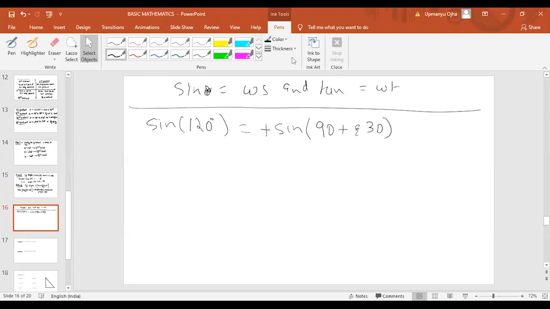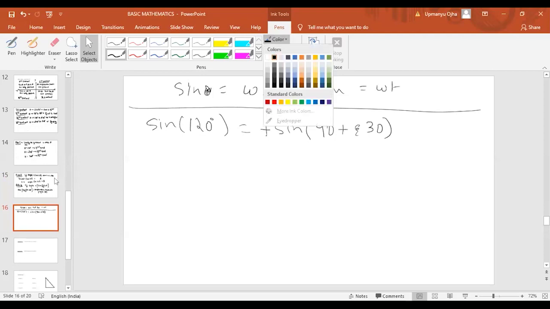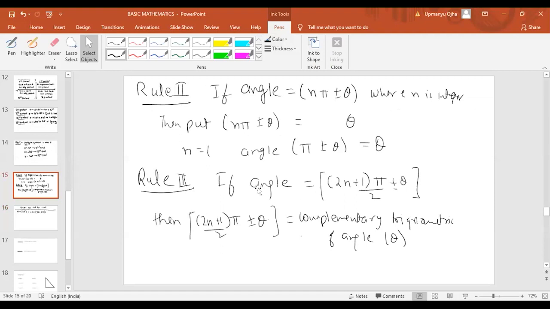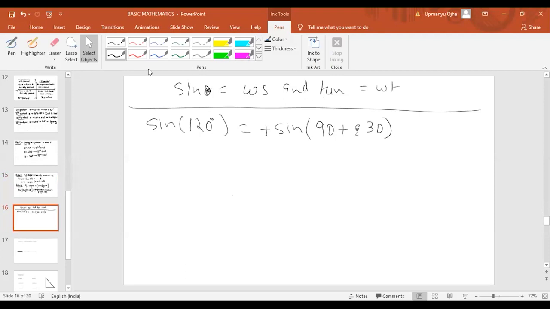Now, if you look at rule number 3 here, if the angle is (2n plus 1) pi by 2 plus or minus theta. So 90 is what? Pi by 2. Can we write this as sine of pi by 2 plus 30 degree, where 30 degree will be your theta?